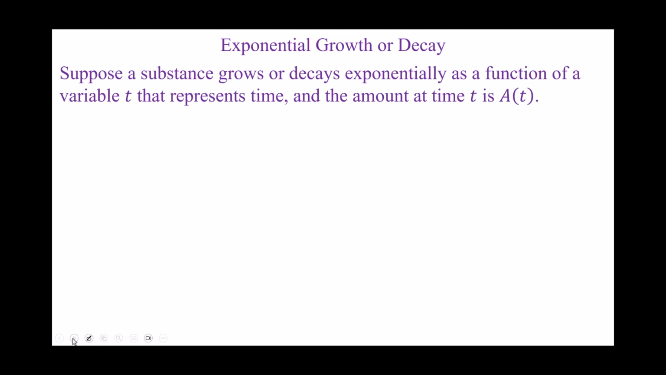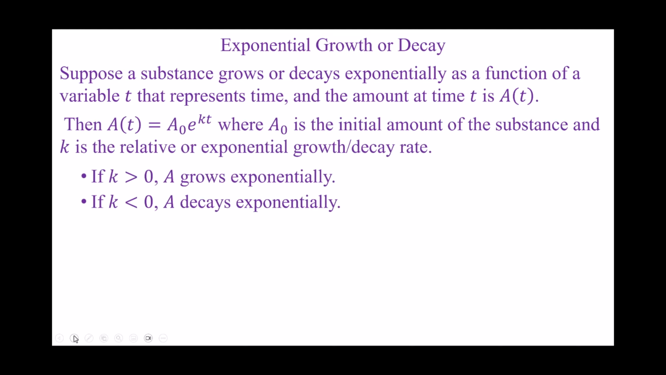Part 2, Exponential Growth and Decay. Exponential growth or decay. Suppose a substance grows or decays exponentially as a function of a variable t that represents time, and the amount at time t is A of t. Then A of t equals A sub 0 e to the kt, where A sub 0, or A naught, is the initial amount of the substance.